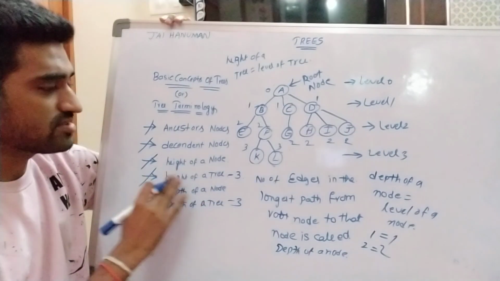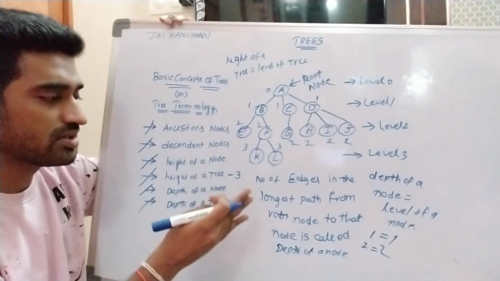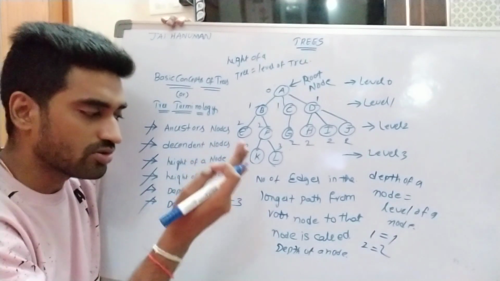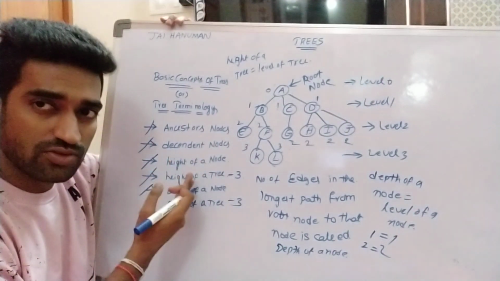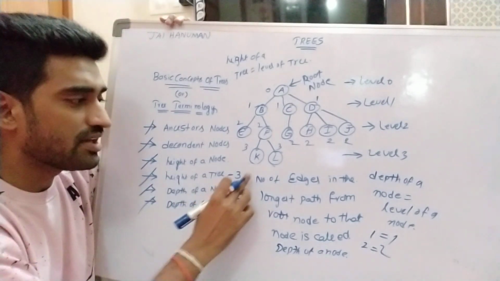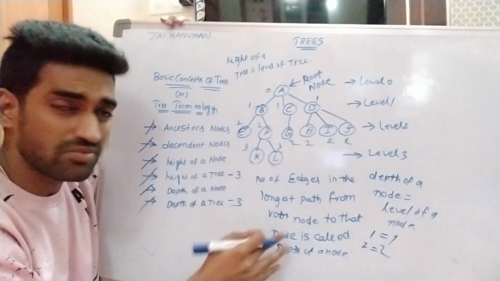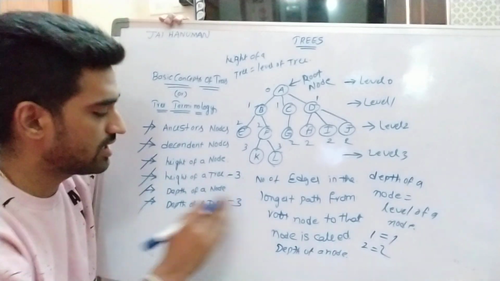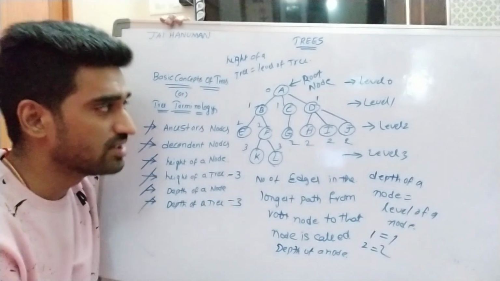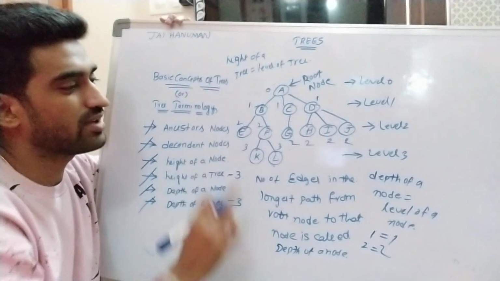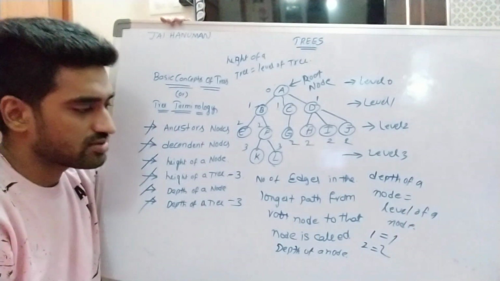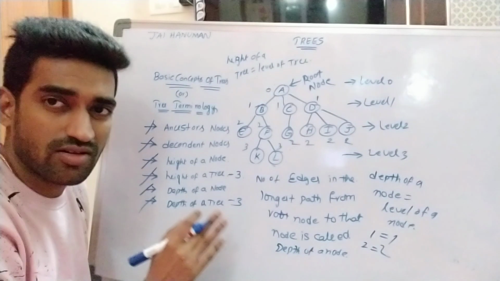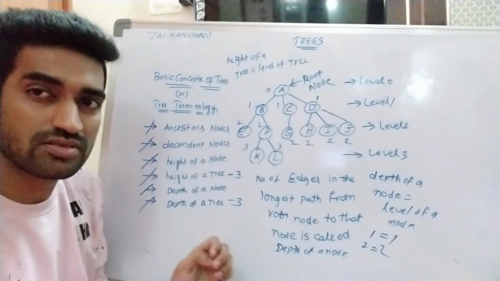So number of edges, longest path from leaf node to that node is called as height of a tree or height of a node. Depth of a node, number of edges in the longest path from root node to that node is called as depth of a node, right? So here height of a tree is equal to level of a tree, depth of a node is equal to level of a node, right? So these are the basic concepts that are related to trees, right?